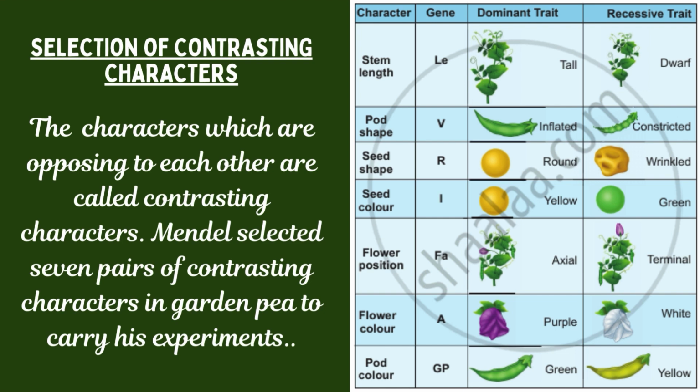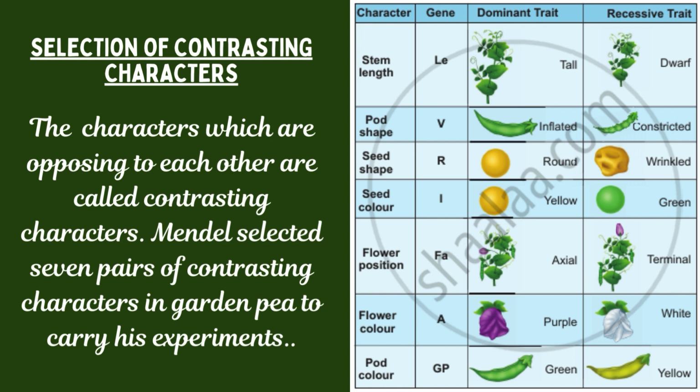Likewise, another example is seed shape: round and wrinkled. These are two contrasting characters of seed shape. Mendel, for his experiments, selected seven pairs of contrasting characters. That is, he selected 14 contrasting characters. Those very 14 contrasting characters are mentioned in the table. Let me read them out.